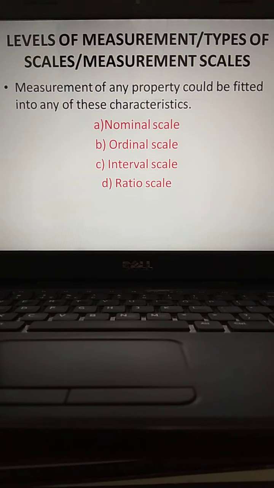Now, before understanding these types of the scales, you need to understand about data types. Primary data, secondary data, those are types based upon the collection. Same way, the data can also be segmented into parametric data and non-parametric data.